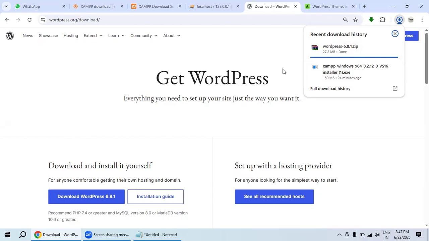Themes and plugins are only in zip format. Did you understand? Just 2 minutes, it will install. It is downloading. First we download it, then we install it inside the XAMPP server.